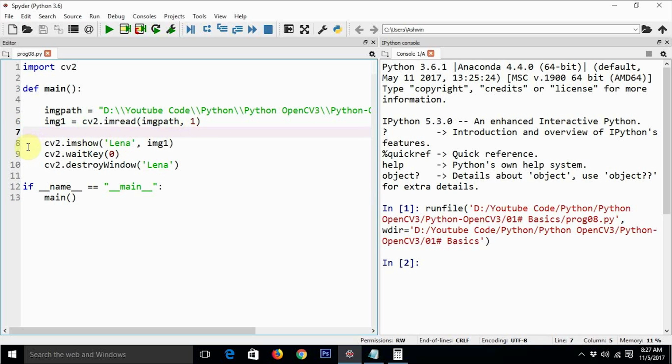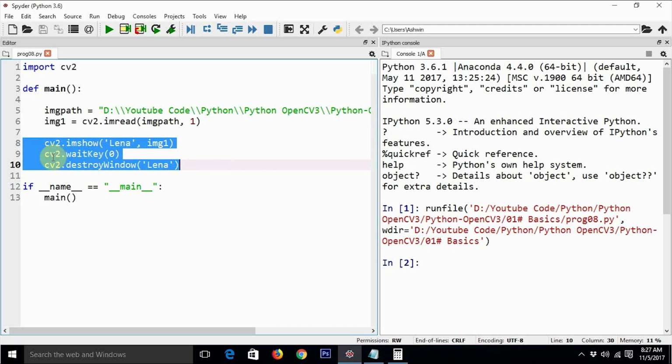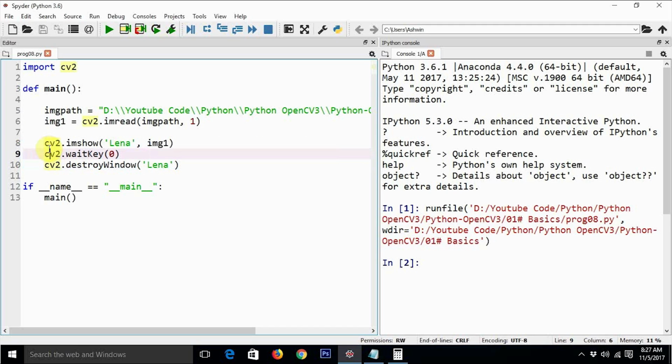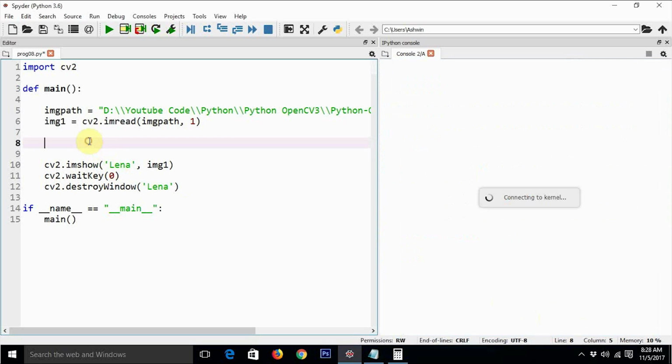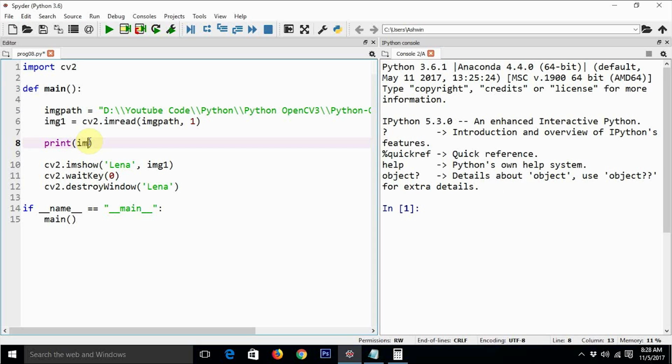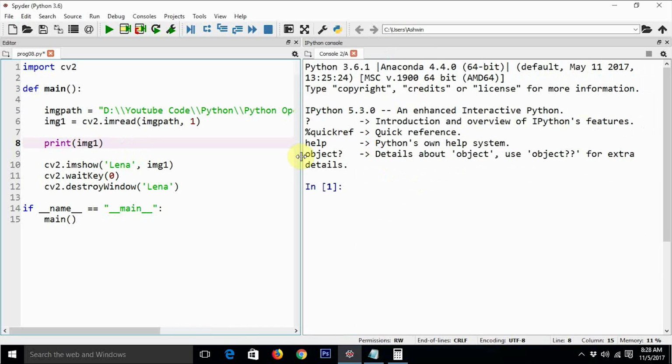Okay, so now if you see these 3 lines of code, these 3 lines are actually used for decoding the image in a visual format. But if you really want to see what is there in the variable img1, we can just say print img1, and then we are going to see the data in img1. So now let me save it and execute it.